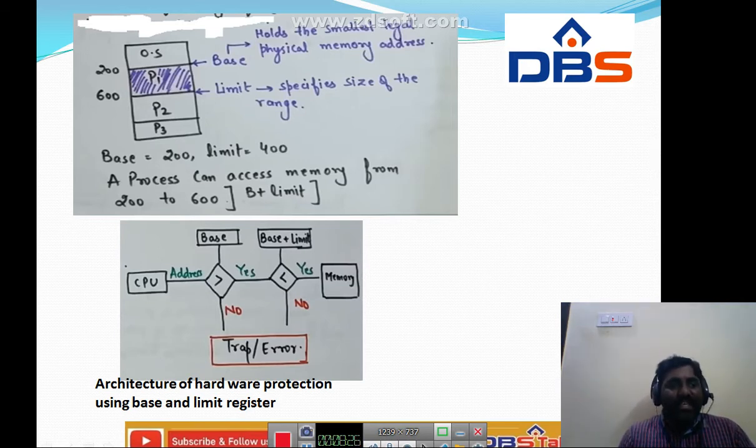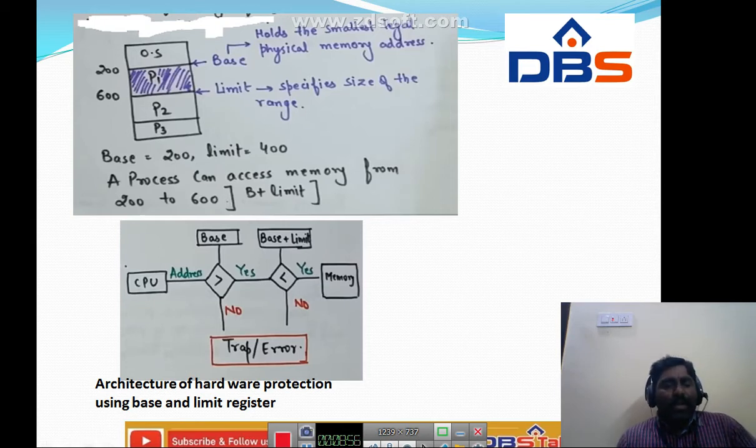So this is the OS area, and this is the process area. The processes P1, P2, P3 should not interact with the OS area. The OS area is different; we are not interacting with it. We are going to work only with the user area, that is, processes are going to be in the user area only. Here one diagram is there, the architecture of hardware protection using the base and limit.